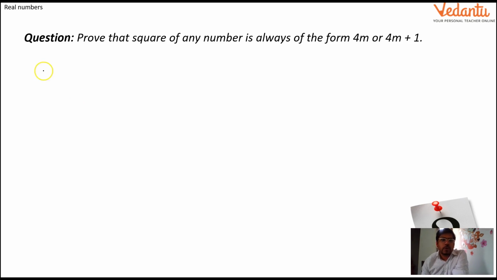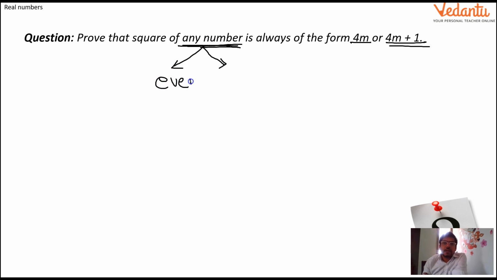Now here we have one more question: prove that the square of any number is always of the form 4m or 4m plus 1. Square of any number. So what does any number mean? Let's have attention. If I wish to bifurcate these numbers, I can bifurcate them into minimum 2 types: first, even number, and second, odd number, because there are only two types of numbers possible.